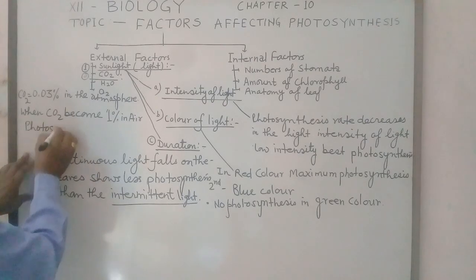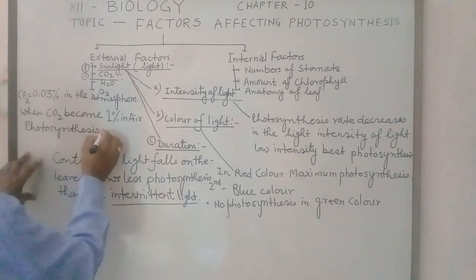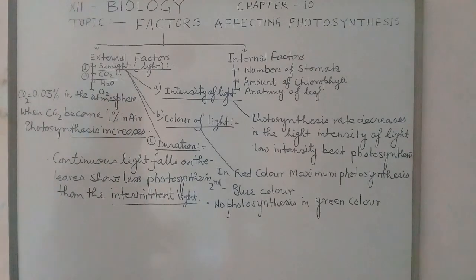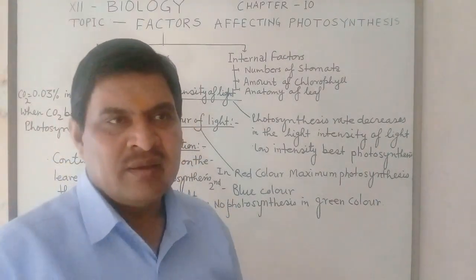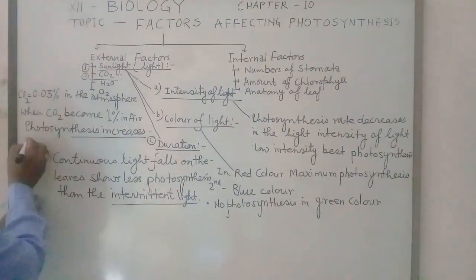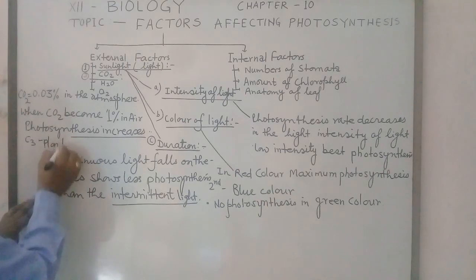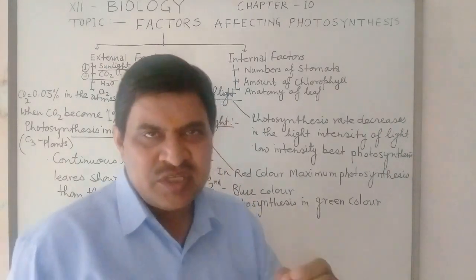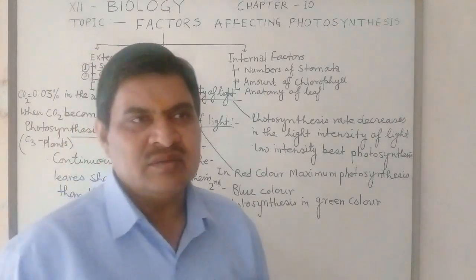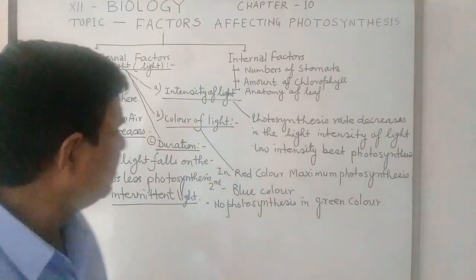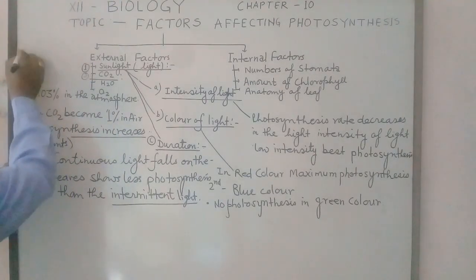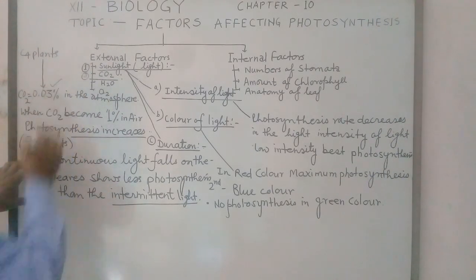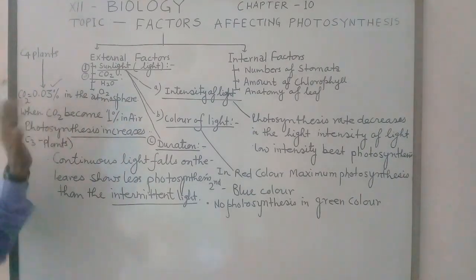So if CO2 increases, then photosynthesis increases in the C3 plant, in which the Calvin cycle occurs. But C4 plants take photosynthesis at CO2 0.03%.